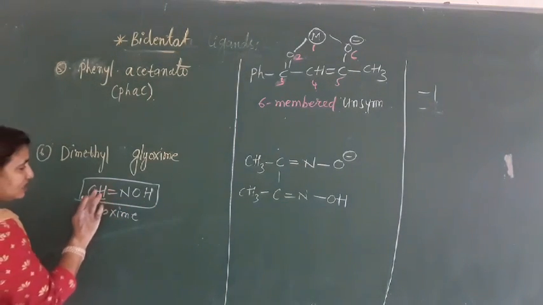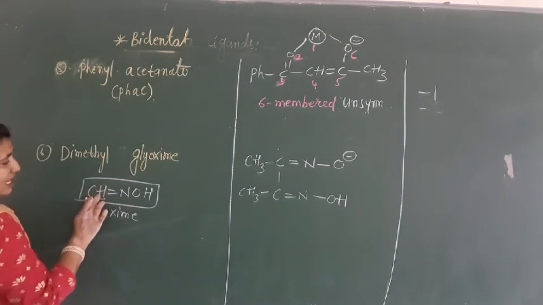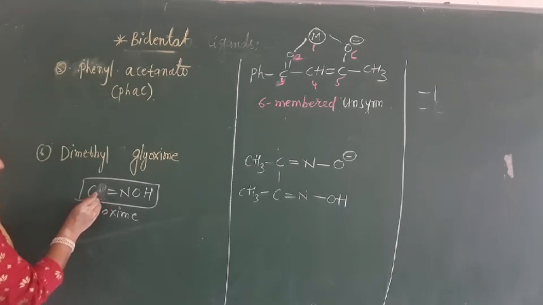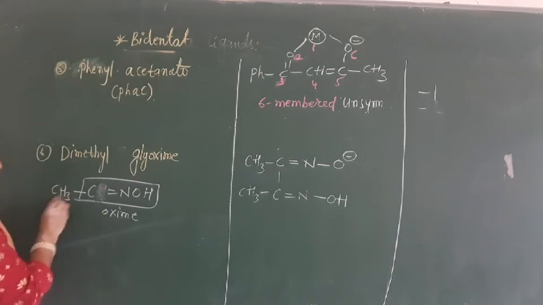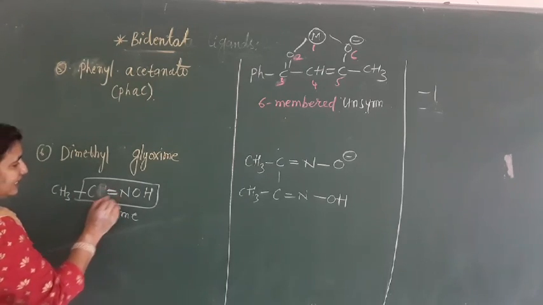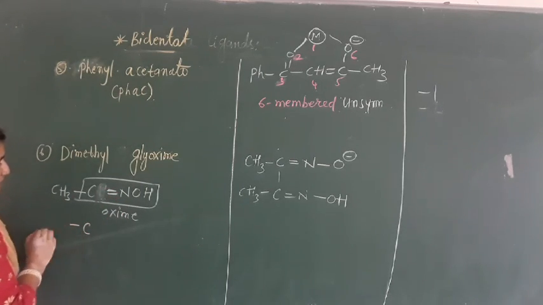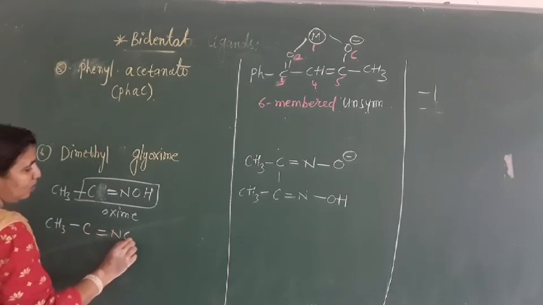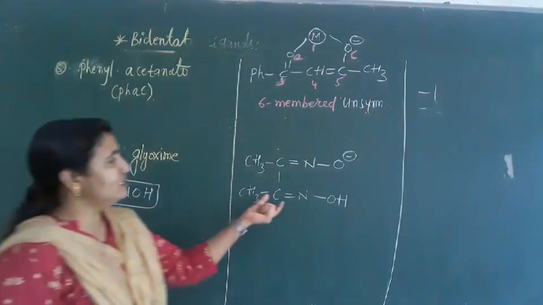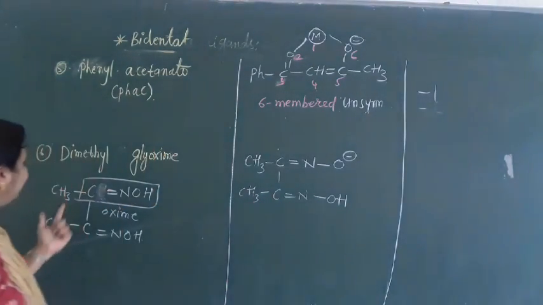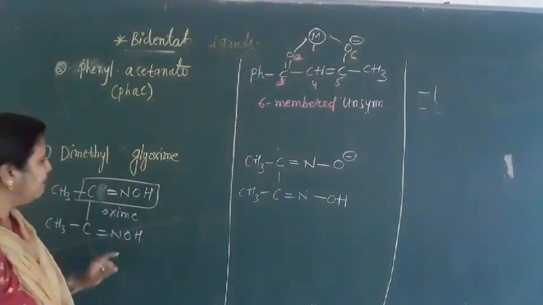So just remove this hydrogen, and in place of this hydrogen add CH3 here. Okay, so again same type, take one more carbon, in place of hydrogen take CH3 here. Double bond and OH, and these 2 carbons add here. So we will get this one. What is this one? Dimethyl glyoxime.